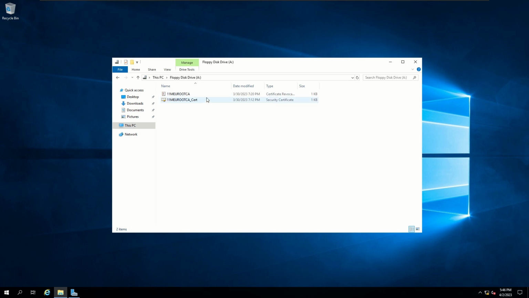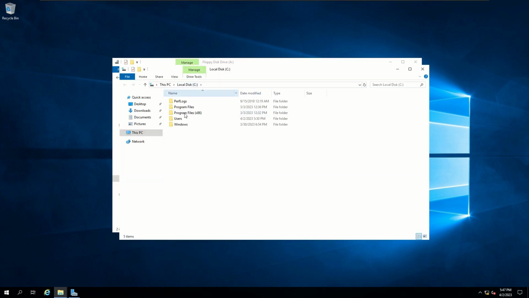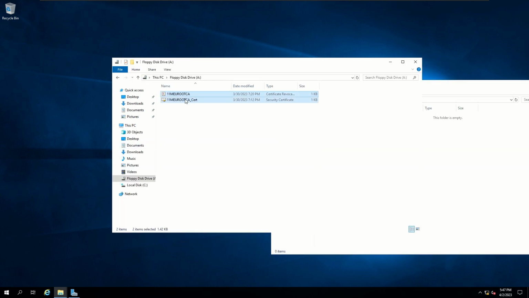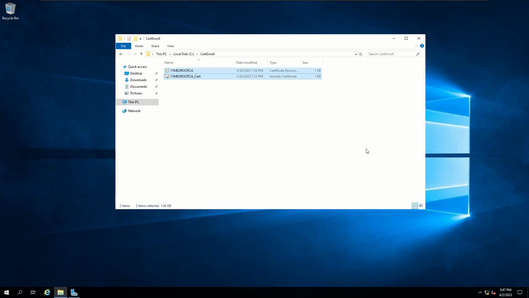Now I have my certificate and my CRLs that I copied over from my root CA. Alright, so I'm in my sub CA. So now let's create a folder so that we can save these in there. Let's open up our C drive, and in my C drive, I'm going to create a folder named CertData. And I'm going to copy the certificate and CRL file into that folder. Alright, so there they are. So now we can move on.